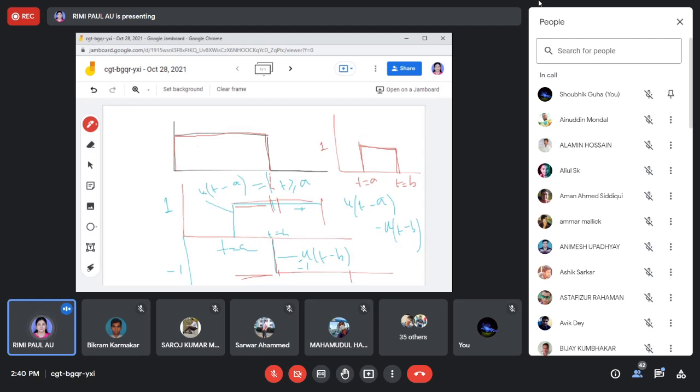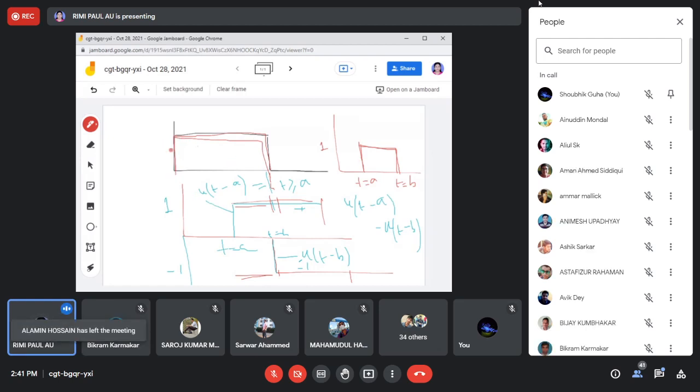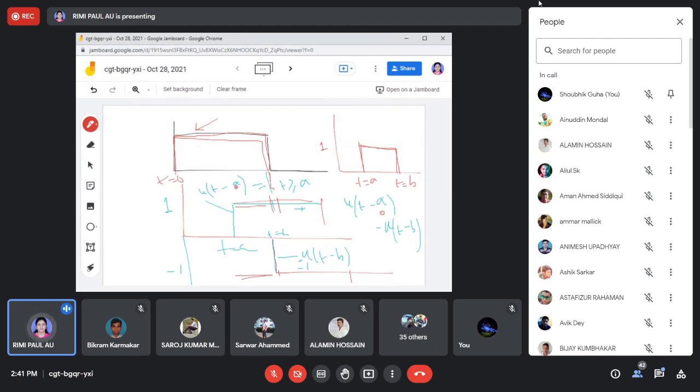Now if I take this signal, what will be the function of this signal? Now this starts from t is equal to 0, not a. So the value of a is now 0, and suppose it ends at c, so you can write u(t) minus u(t minus c).